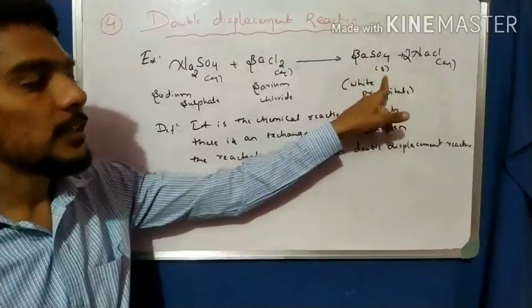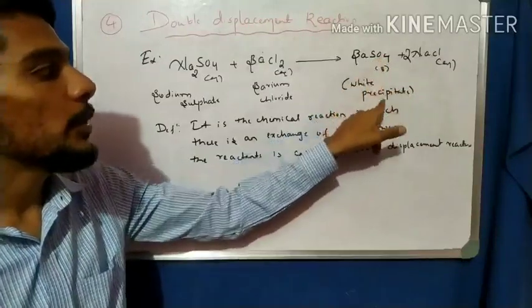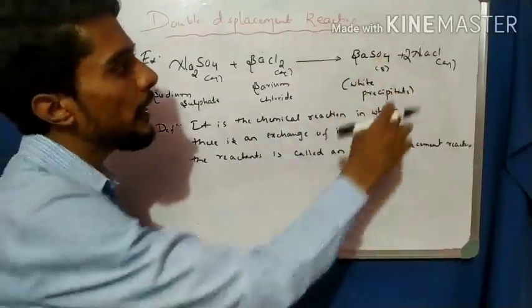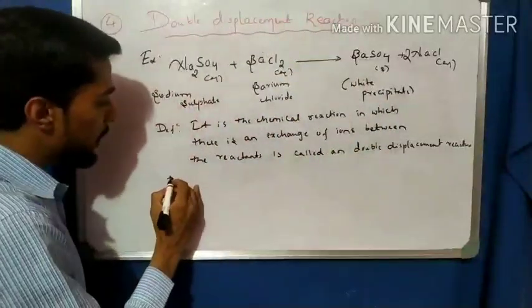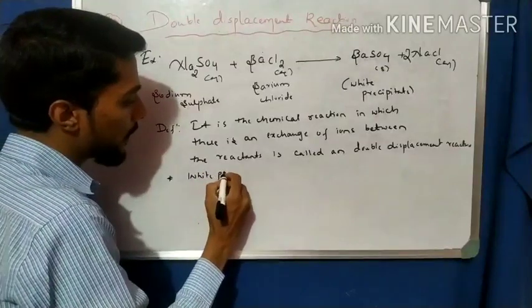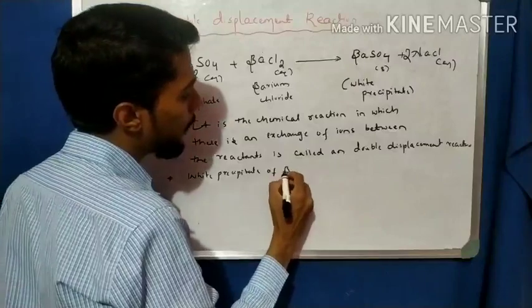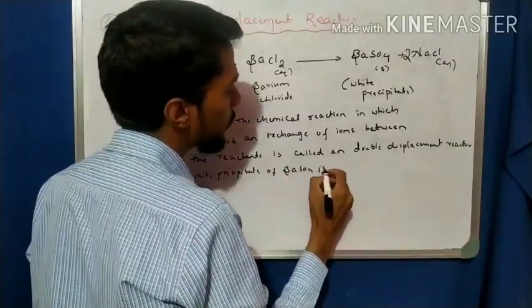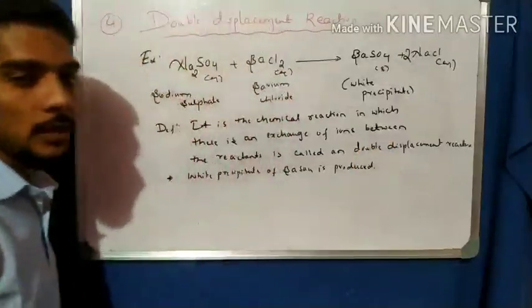The remaining aqueous solution is NaCl. Therefore, in this reaction, a white precipitate of BaSO4 is produced.